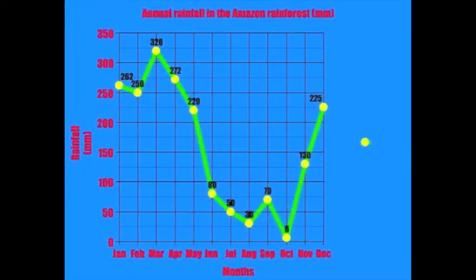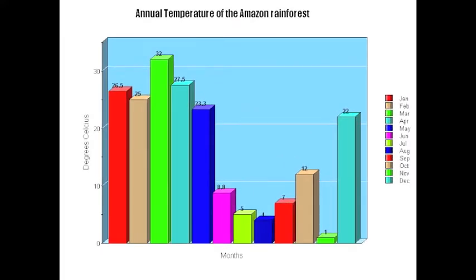of 70. This graph shows the annual rainfall in the Amazon rainforest. The highest amount of rainfall was in March, at 320 millimeters of rain, and the lowest was in October, with only 6 millimeters of rainfall. This graph shows the annual temperature of the Amazon rainforest. The highest temperature is in March, at 32 degrees Celsius. The lowest temperature is in November, at only 1 degree Celsius.